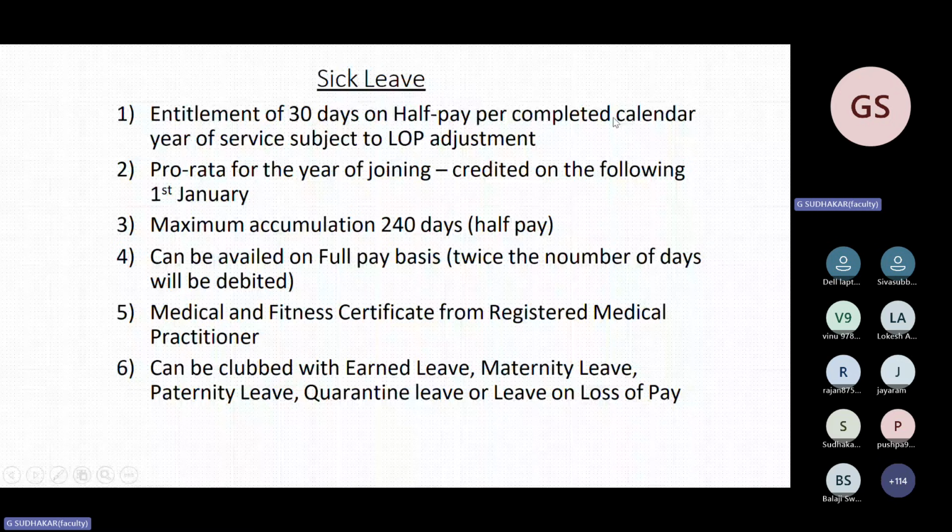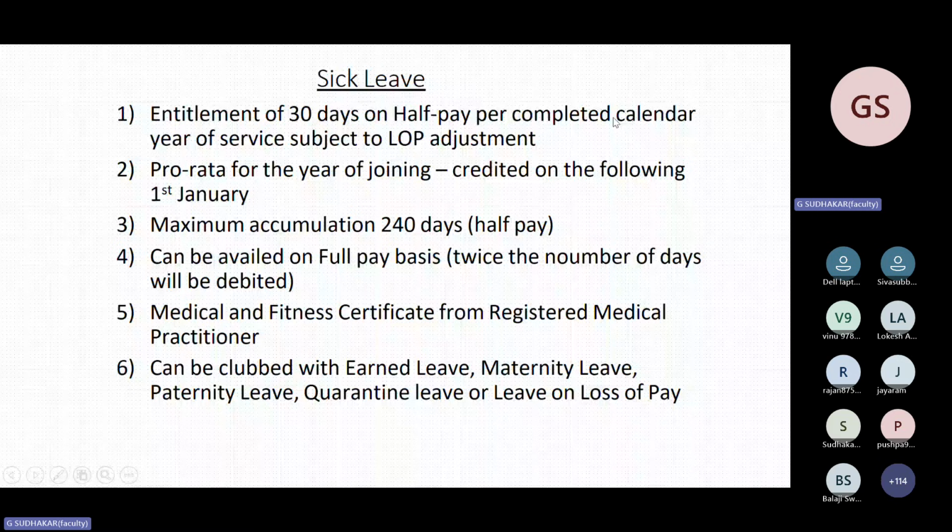It should be only for confirmed employees. Only for extreme cases like cancer, blood cancer, or tumor, or other major disease, they will give a maximum of 6 months. This has to be approved by the competent authority at head office, GM level or CMD level. For advanced sick leave, a maximum of 180 days will be given.